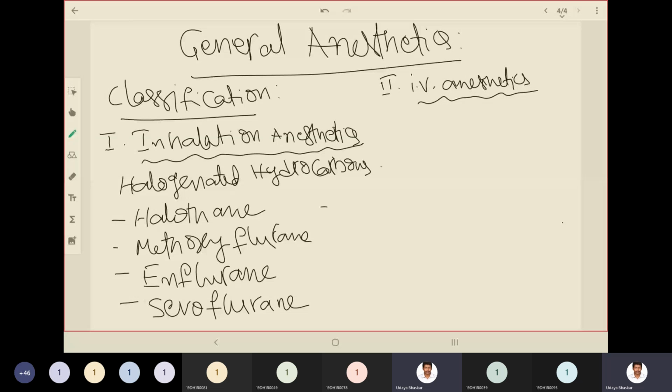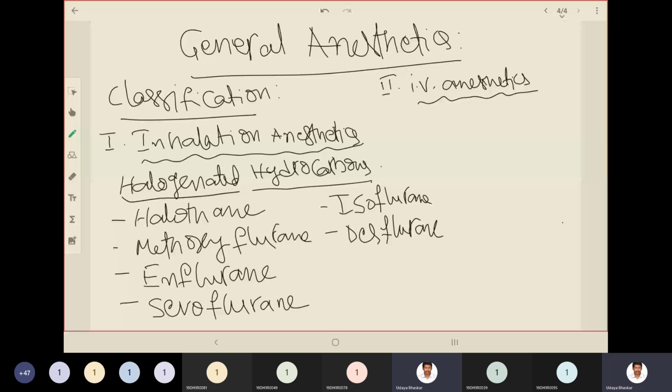Under inhalation anesthetics, the examples are halothane, methoxyflurane, enflurane, sevoflurane, isoflurane, and desflurane. These are the examples for inhalation anesthetics. And the common point is that all these are halogenated hydrocarbons. What is halogenated? They are having a halogen atom.